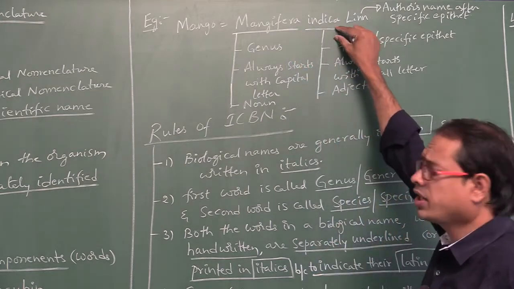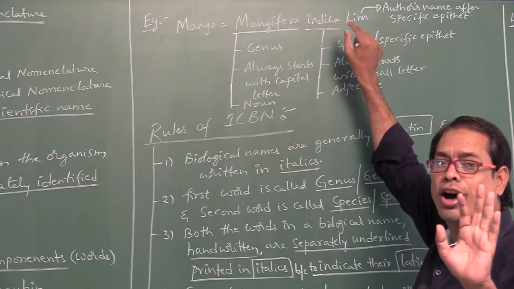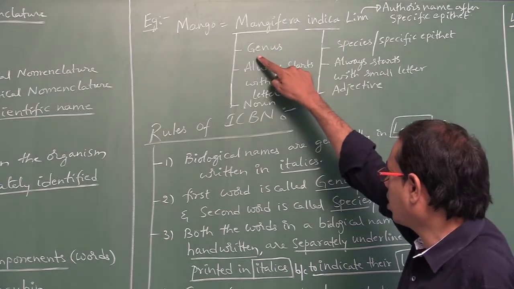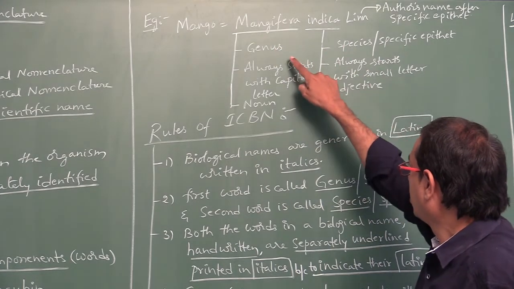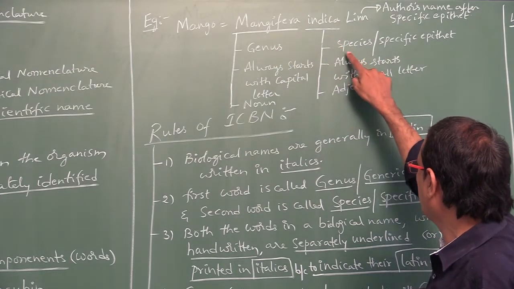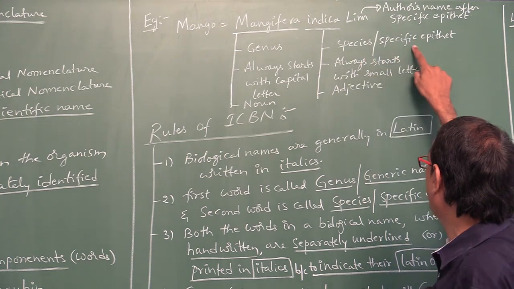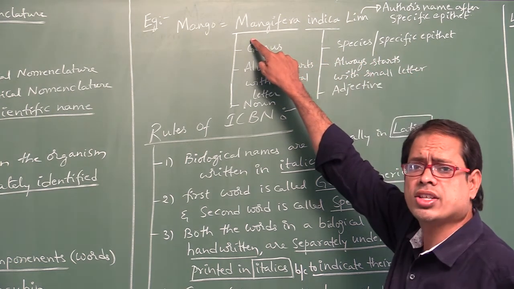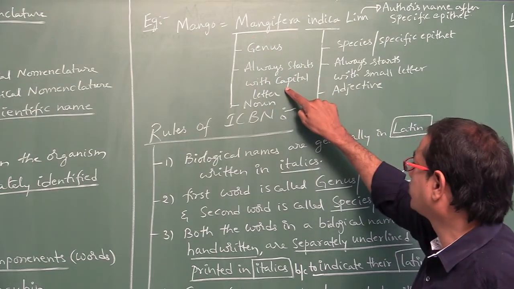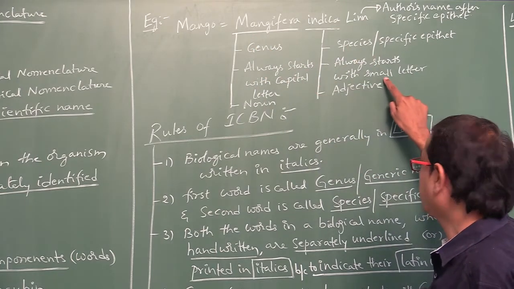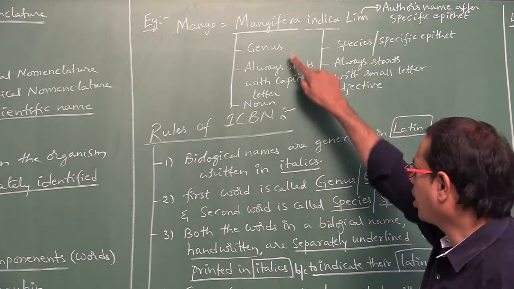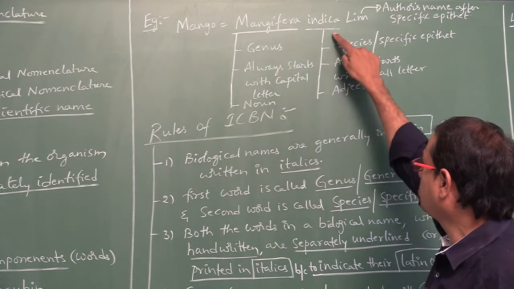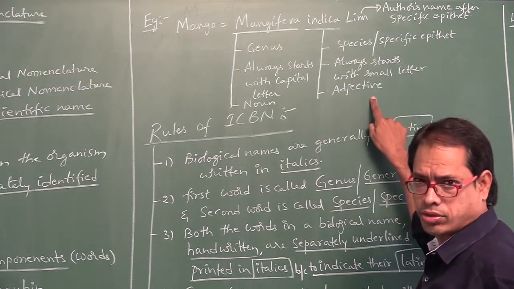The second component is called the species name, also called the specific epithet. The genus name always starts with a capital letter, and the species name always starts with a small letter. The genus belongs to noun, and the species belongs to adjective.